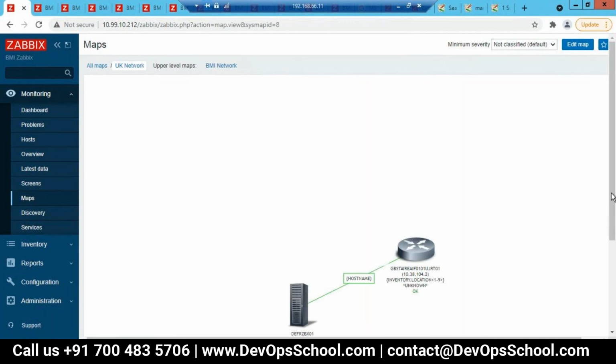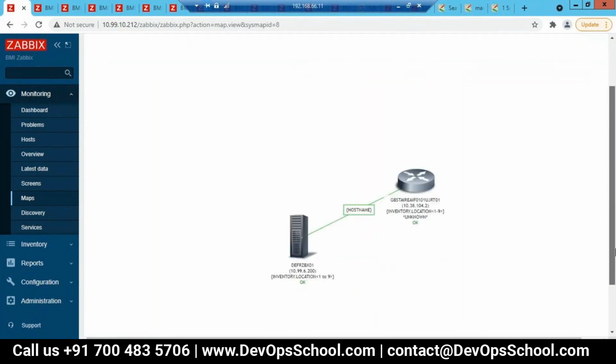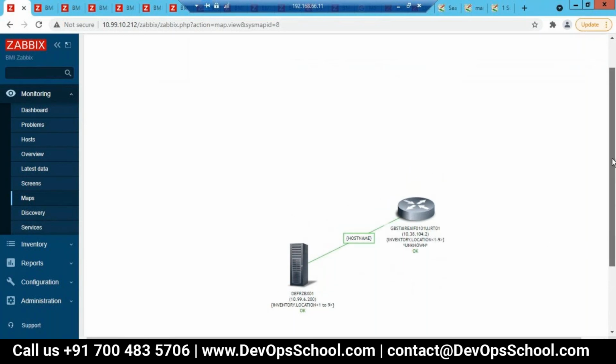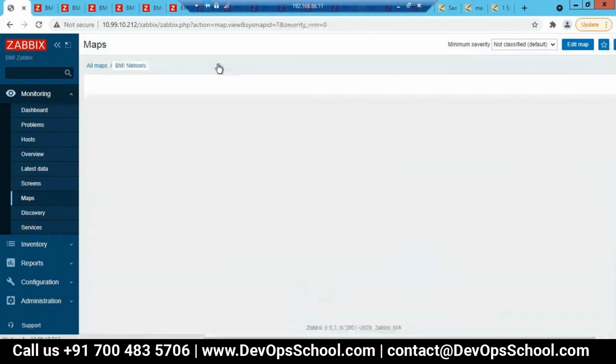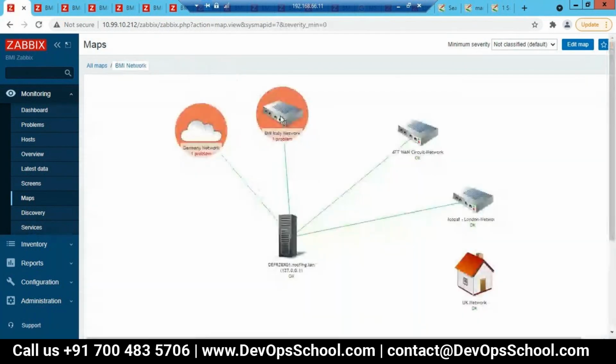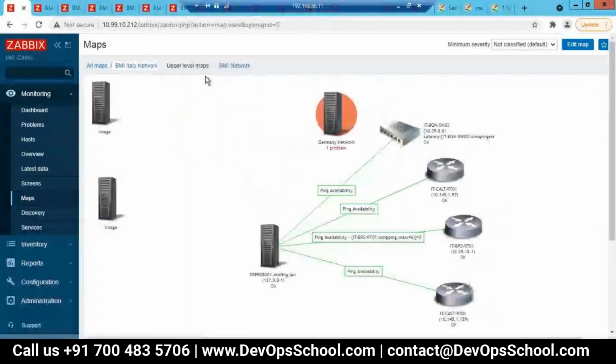Then you have upper level maps on the top. You can click BMI network again and go to the previous map. If you click BMI network from here, it will redirect to the parent map. So one map you can create for your location, and then you go to the sub map.